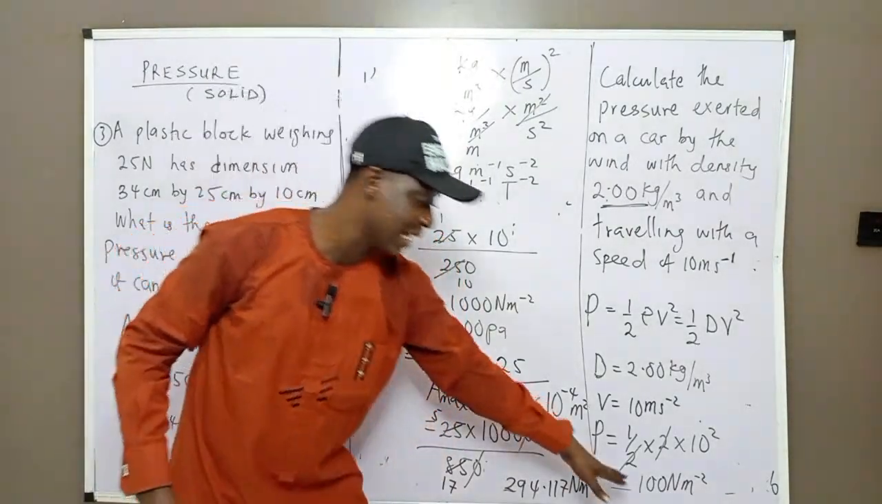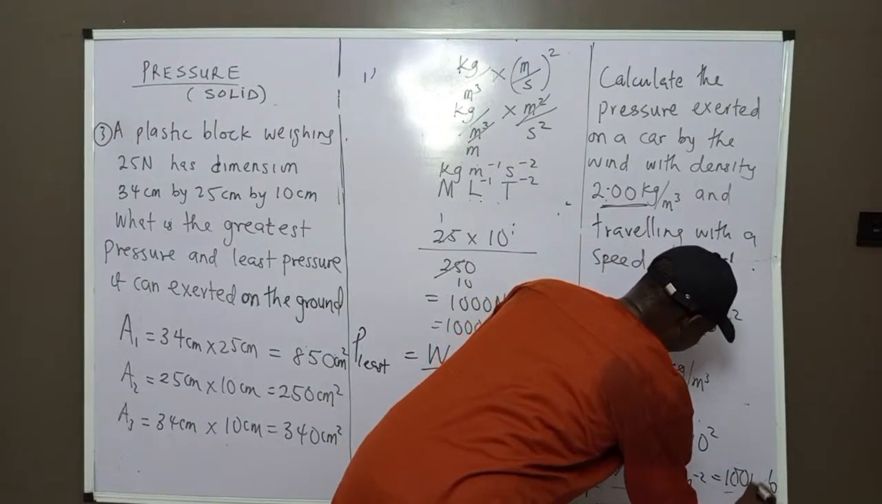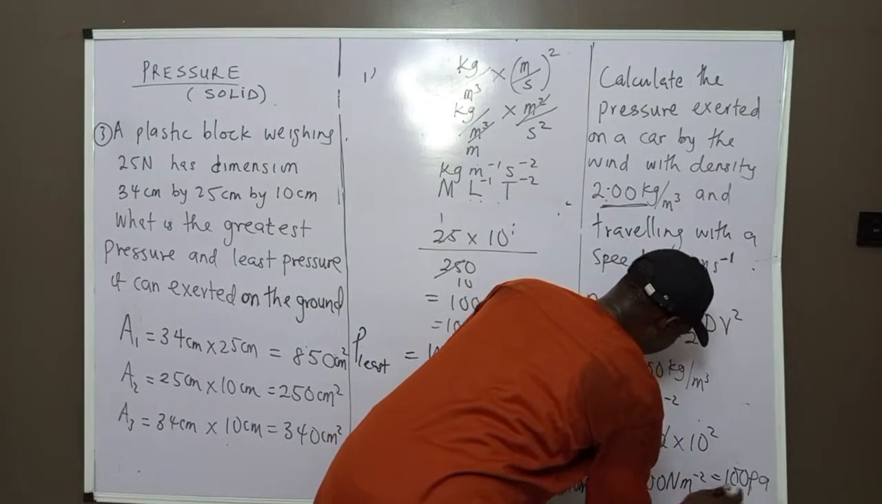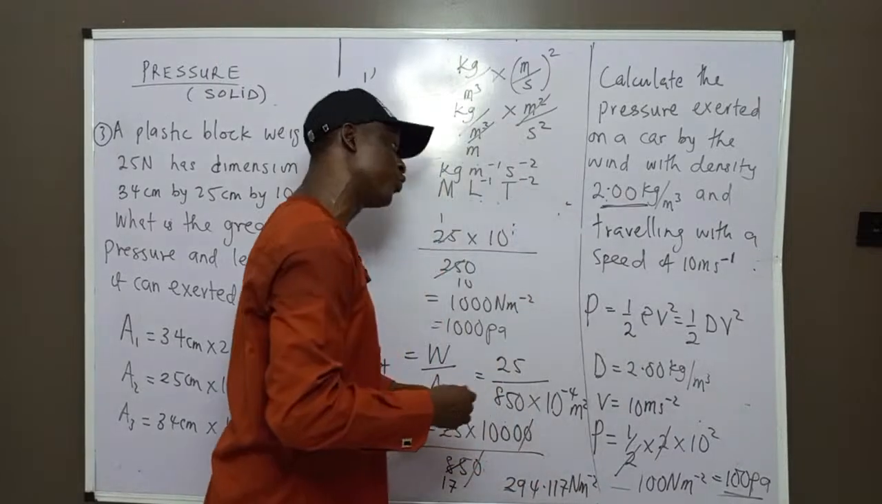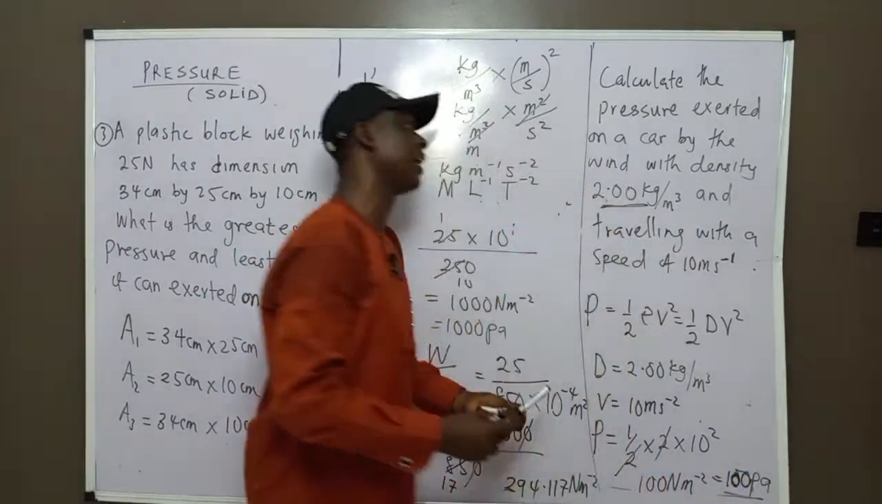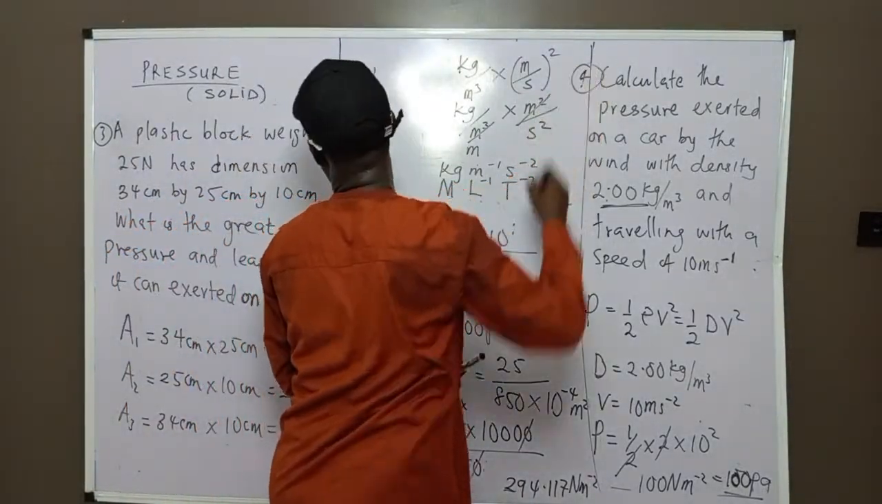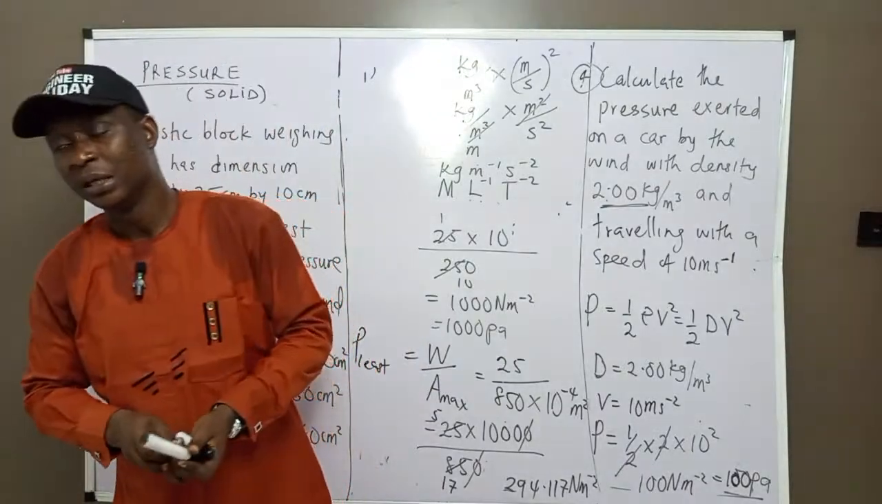So that is the answer, or we write it as 100 Pascal. You can write it as 100 Pascal or 100 Newton per meter square. I think that will be the last question, which is number 4. I think we have solved 4 questions. I will also analyze this.